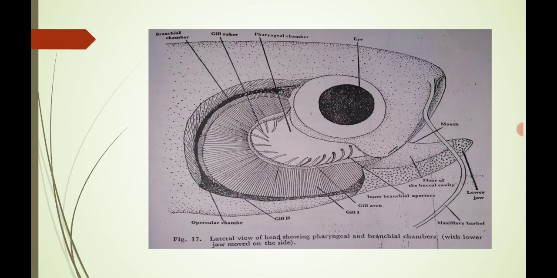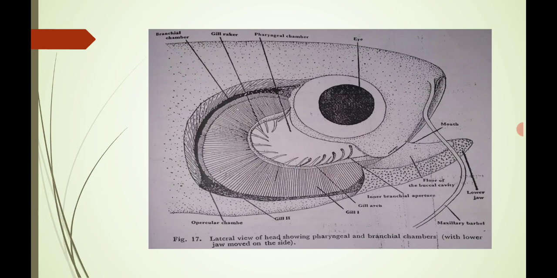In the mouth region there is a lower jaw as well as an upper jaw, and the floor of the buccal cavity. In the mouth the water passes in a current, and on the gill slits it moves, so that oxygen is taken in and carbon dioxide is expelled again into the water, through the mouth to the branchial pharynx and branchial cavities.